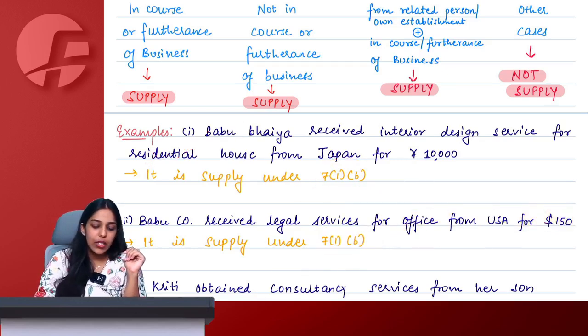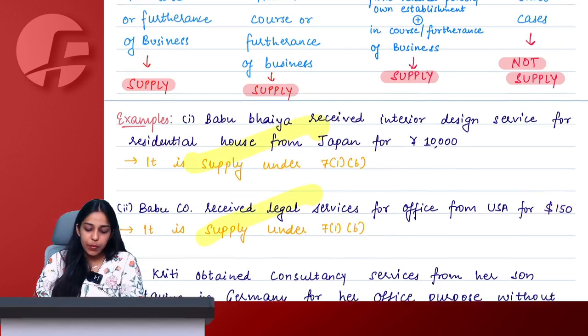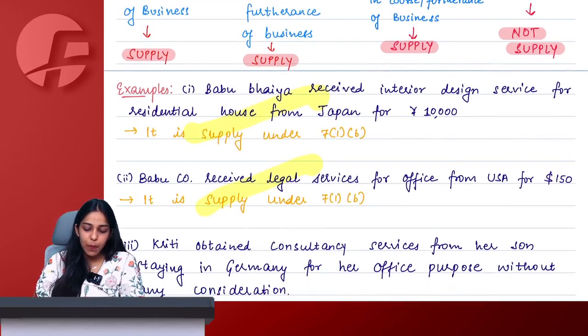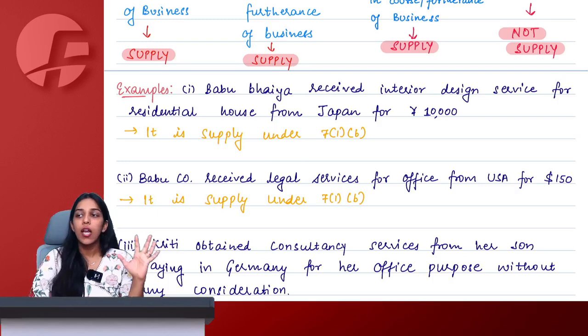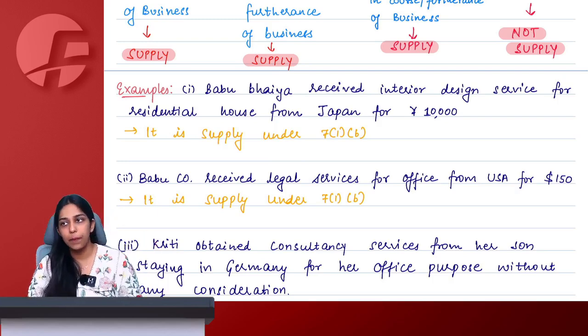Done, ma'am. Then third question. Kriti obtained consultancy services from her son staying in Germany for her office purpose without any consideration. Now, ma'am, the golden rule simply says no consideration, no supply. This is not written somewhere; it is only for our understanding. Golden rule: no consideration, no supply.